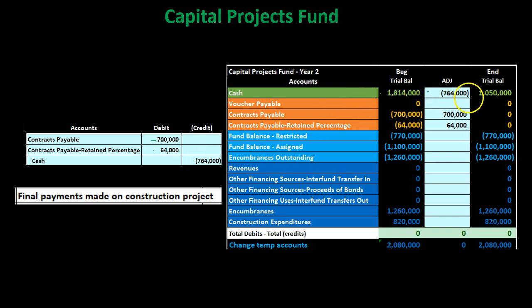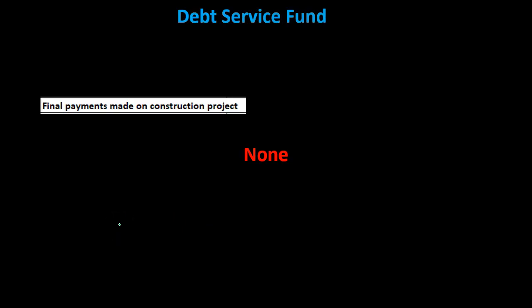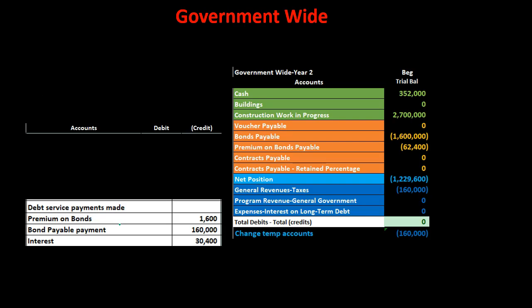We credit it, cash then going down. What about the debt service fund? We didn't do anything with the debt. Nothing's going to happen to the debt service fund. Then we're going to go back to the government-wide activities where we have the debt service payments made.